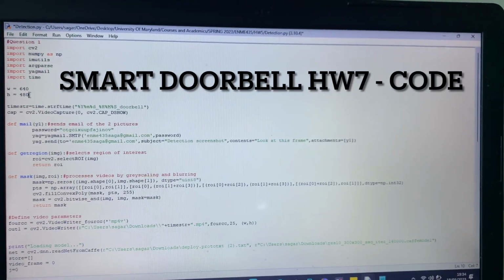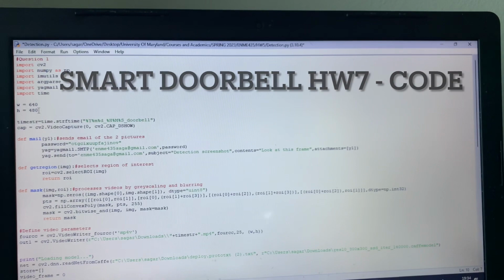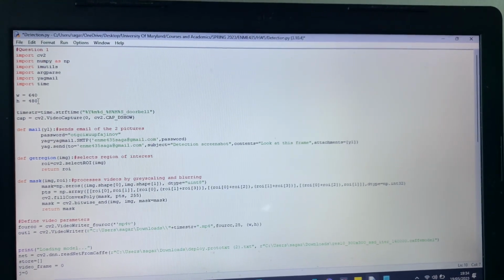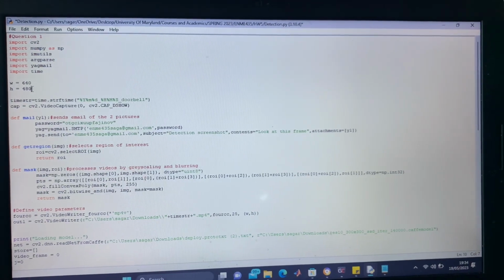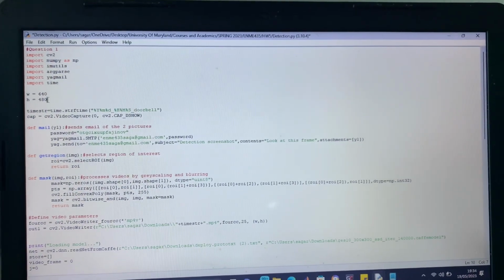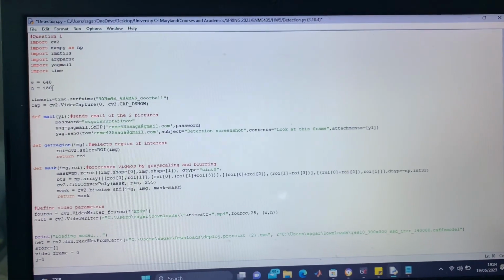Hello, my name is Sagvijay Kumar and today I'll be talking about my smart doorbell algorithm. This is different from the previous one, as the previous one depended on the change of intensity of light, whereas this one is going to be dependent on the face that is entering the zone or not.